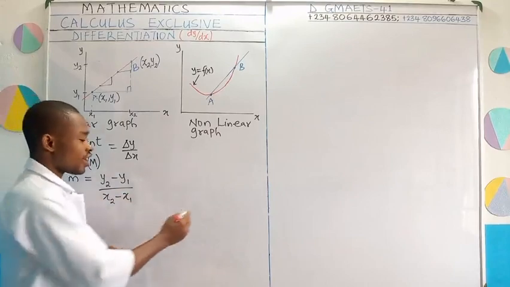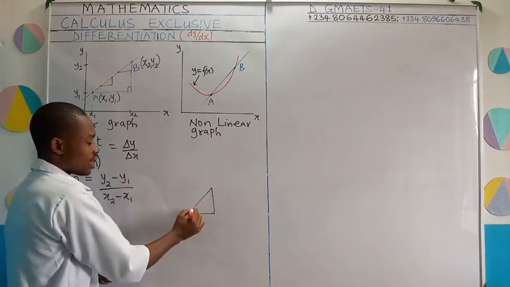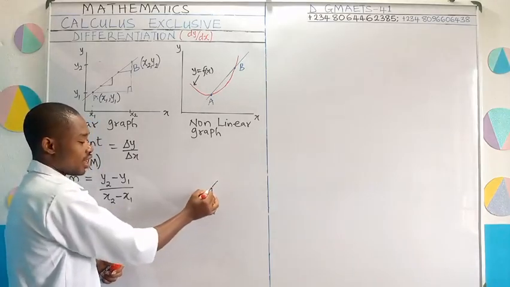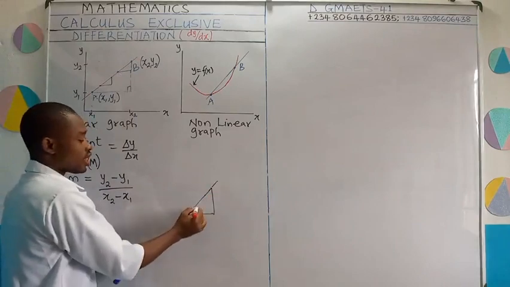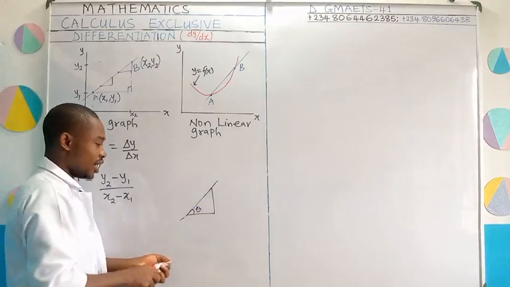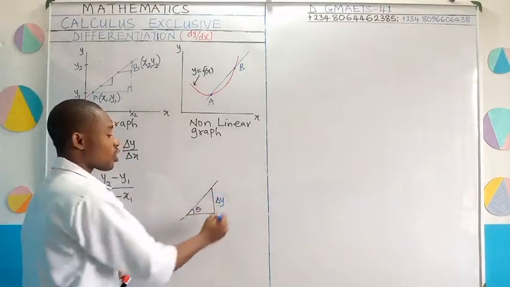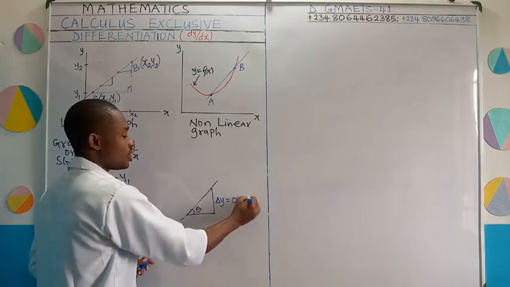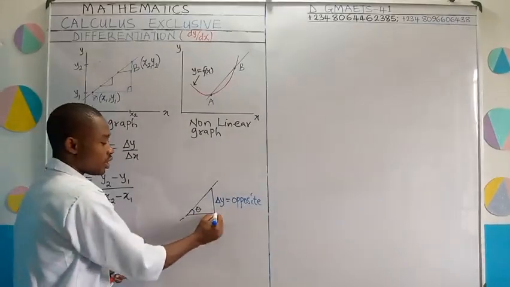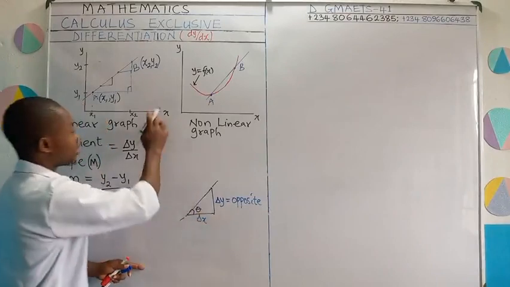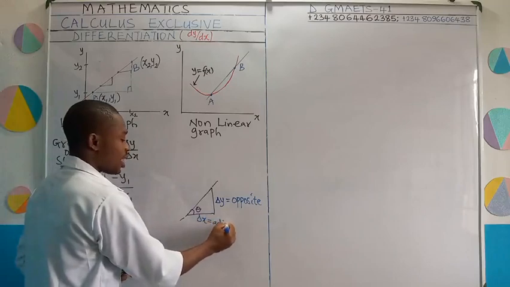Now, if I give you a right angle triangle like this, just like you have here, it makes an angle. This line, look at it, is our graph itself. Now, this is a right angle triangle. There is an angle here called theta. This vertical axis, the Y axis, is the change in Y, and of course it is called the opposite when you are dealing with a right angle triangle. Then this horizontal is the X axis, the change in X, and we call it the adjacent.